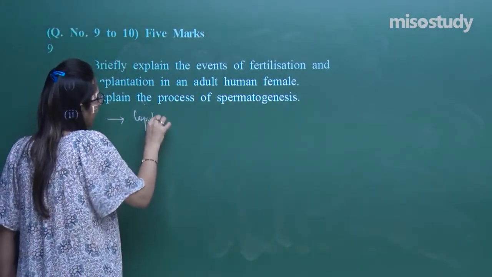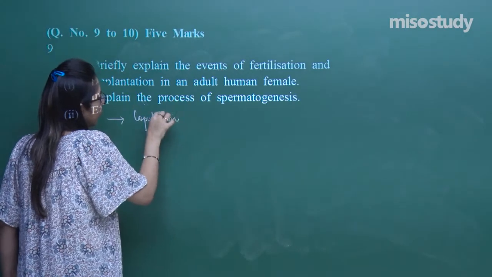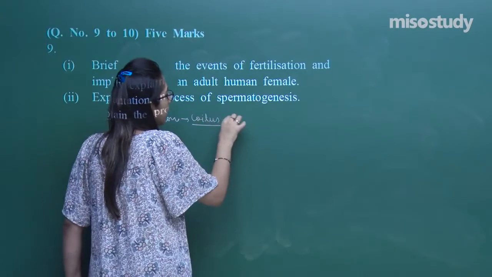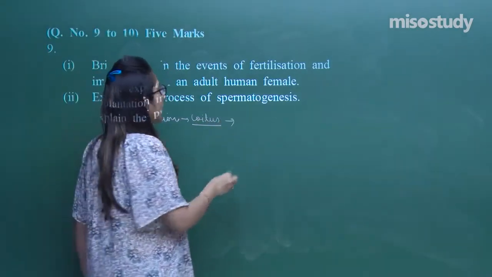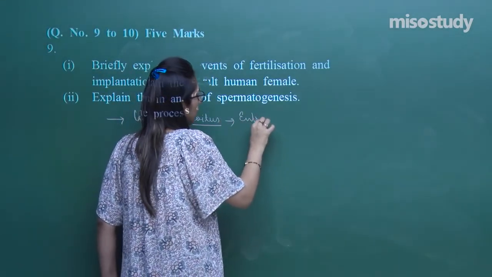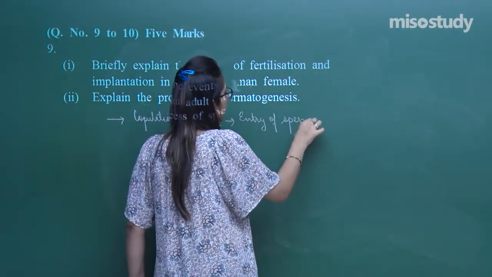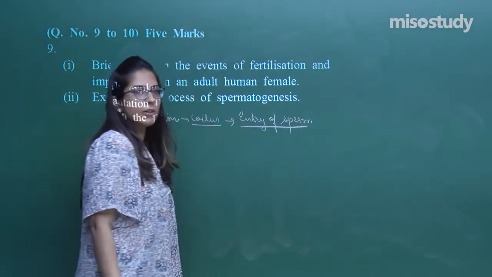So, first of all, what will happen? Copulation, or you can say coitus, will happen. That leads to entry of sperm. Now, how and where will this entry of sperm occur?